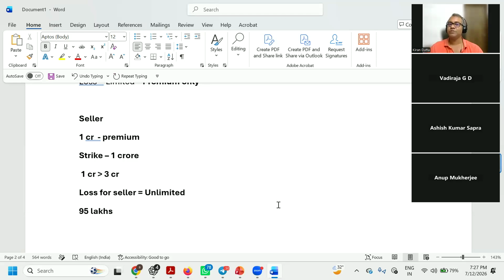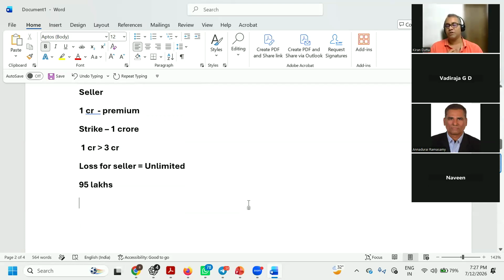The buyer will lose the premium. Very good, you got it correct. At 95 lakhs, the buyer will say, I'm not honoring the contract, because it is less than the strike price for me. He will move out and let the contract expire.